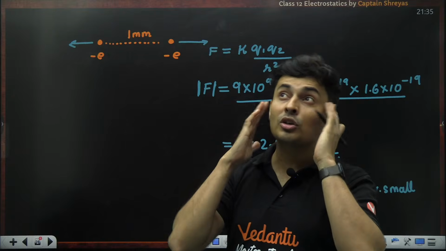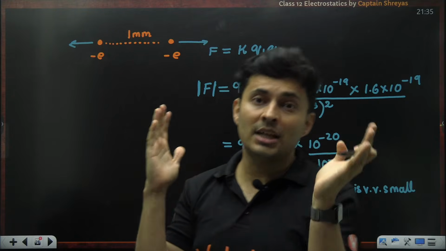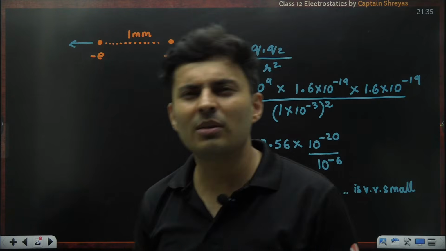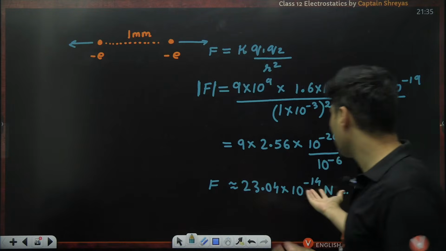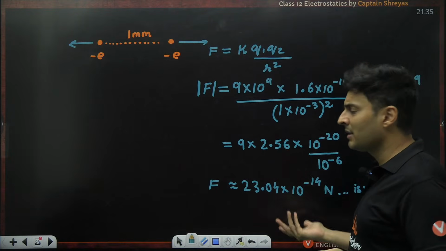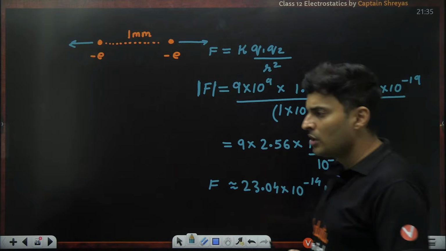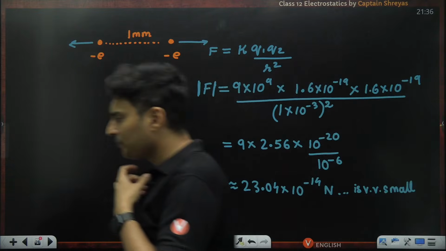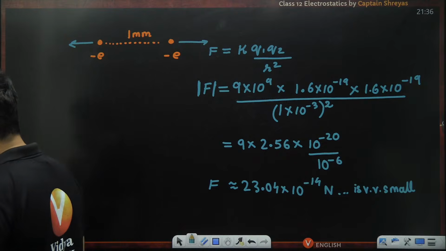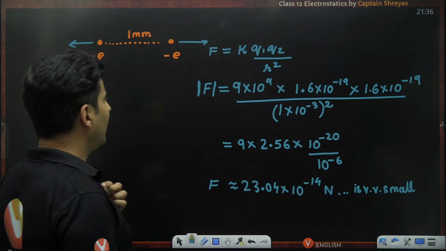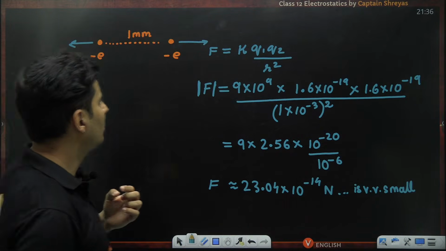Then you might start thinking, sir, I think the distance is very large. Let's reduce the distance. Even if you reduce the distance, maybe it will go from minus 14 to minus 8, minus 9. But still it is very small. Then it might feel like, did we miss on something? Oh, okay. Sorry.